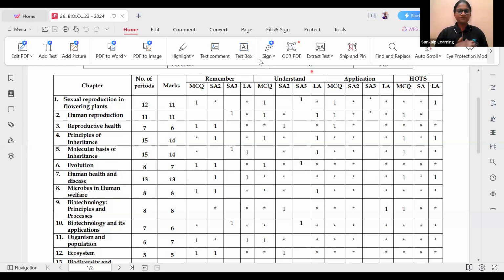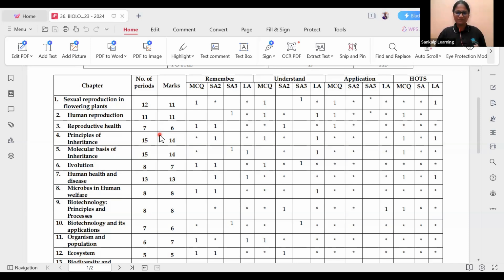Okay, yeah. So 11, 14, 14 and 13 marks for human health and diseases. First we have to focus on the chapters which have more marks, especially principle of inheritance and molecular basis, which we will tell. In the genetics chapters most of the students will not answer, they skip them. But don't do that, because most of the questions in our question paper will be from these